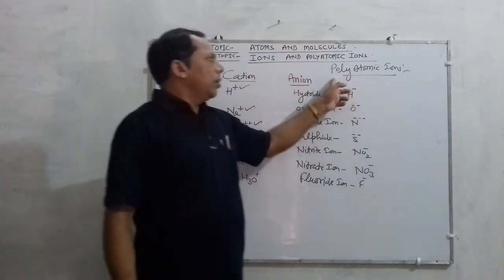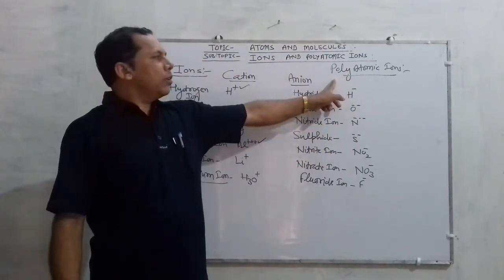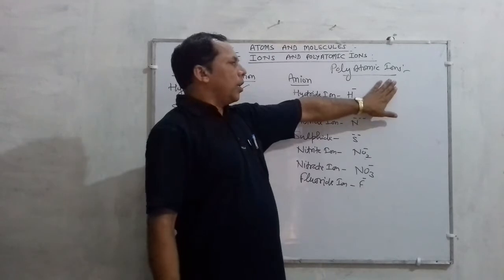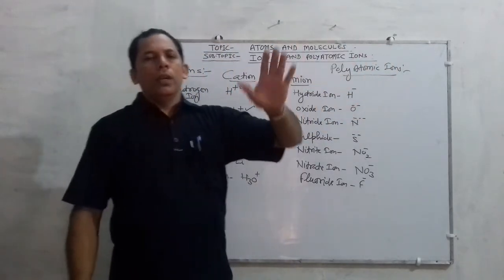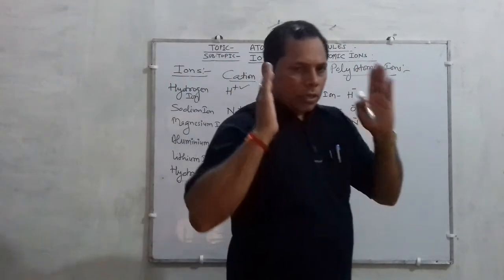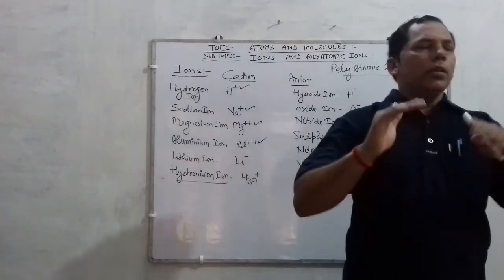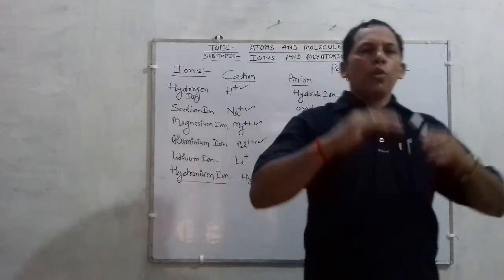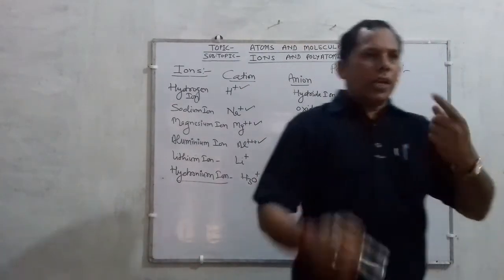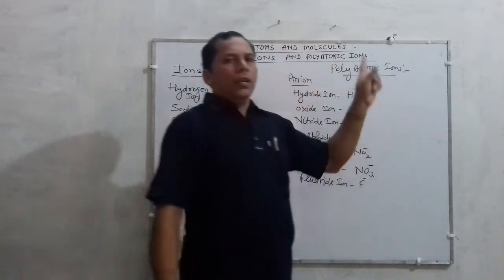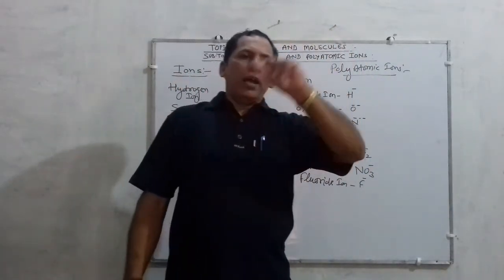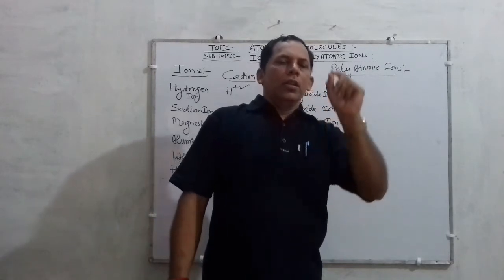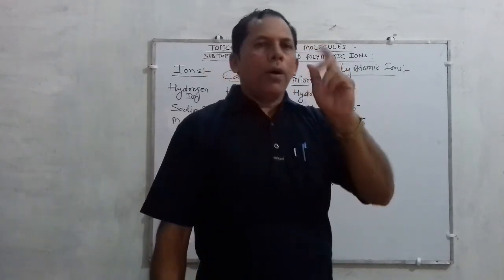Listen once more. Polyatomic ions are a group of atoms which carries a net positive charge or a net negative charge, and is called a polyatomic ion.